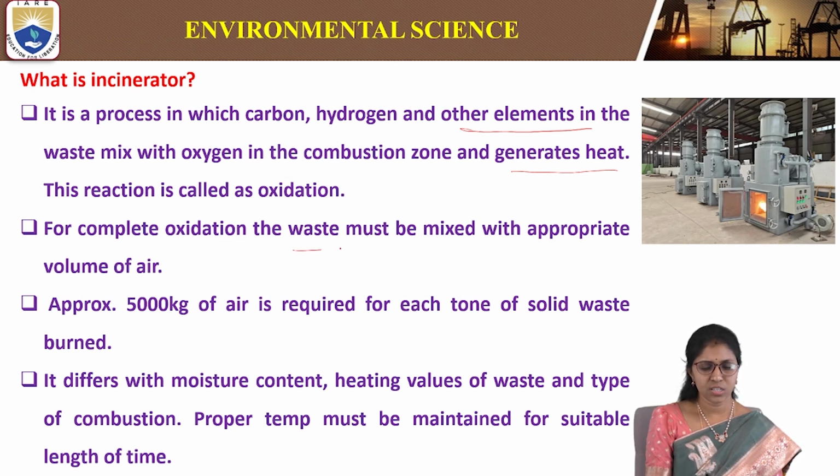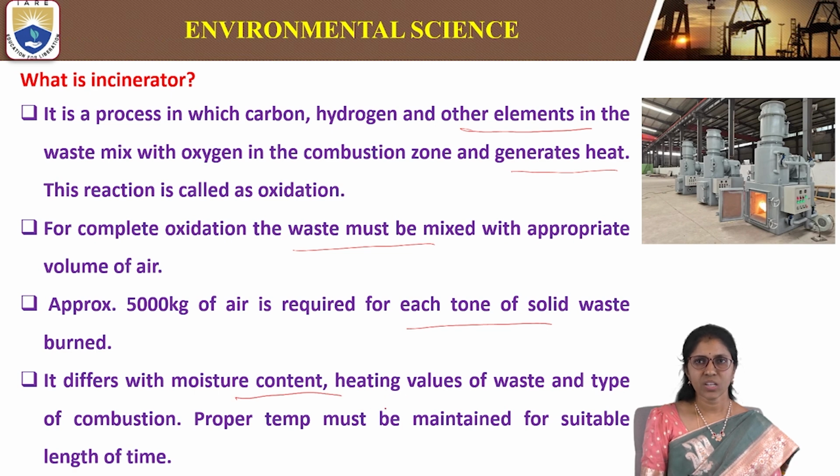For complete oxidation, the waste must be mixed with the appropriate volume of air. Approximately 5,000 kg of air is required for each ton of solid waste. For complete combustion or oxidation of the waste present in one ton of solid waste, heat energy is given off. This differs with moisture content, heating values of the waste, and type of combustion.